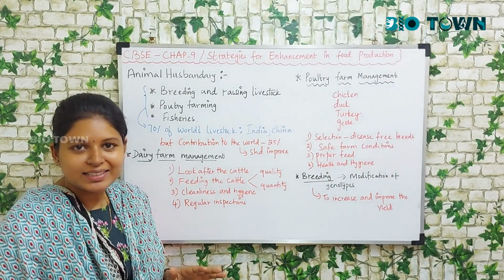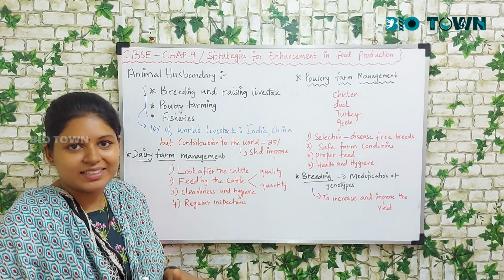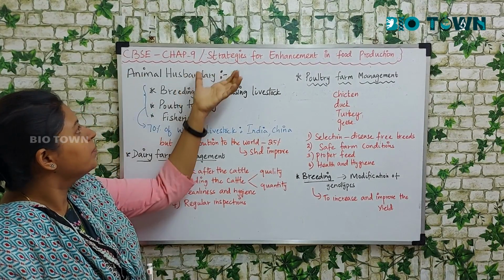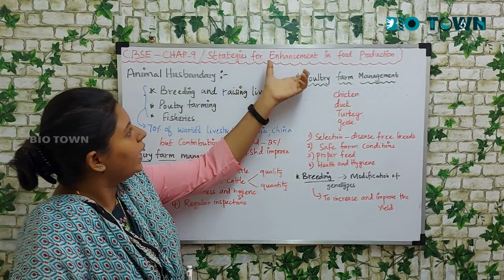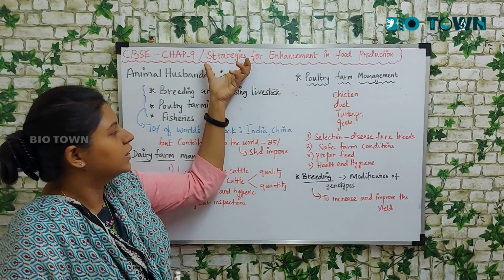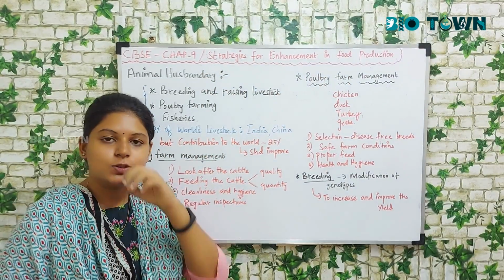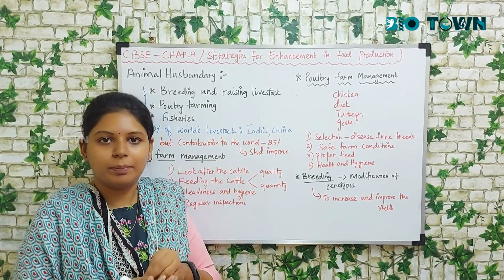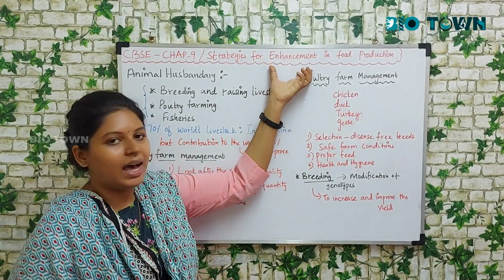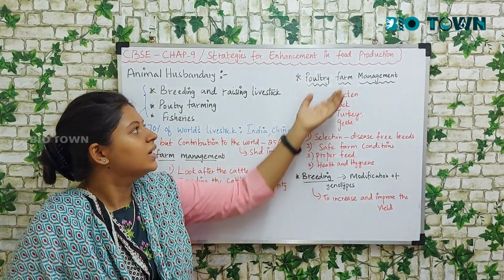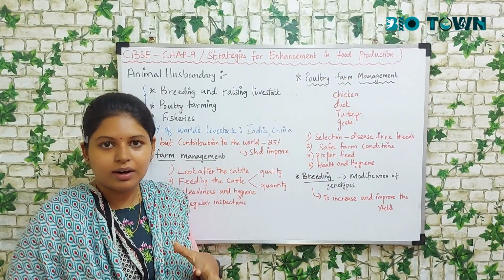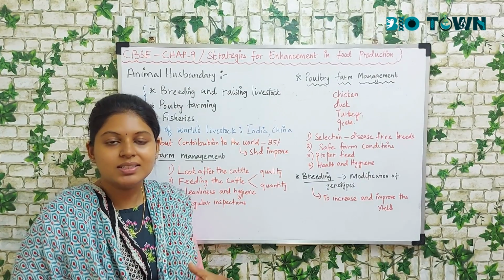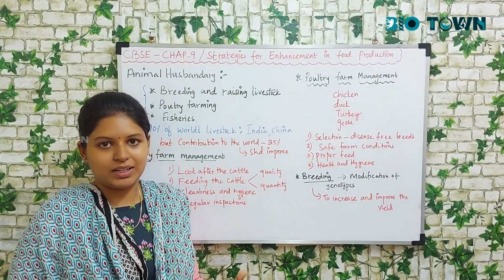This is a very easy chapter, very interesting chapter. Come on, let's get inside the chapter. So first, this chapter is Strategies for Enhancement in Food Production. What is strategies? Strategies means the various techniques which we incorporate into something. Enhancement, to produce in food production. So here we're going to learn the different steps and the methodologies to improve the food production.